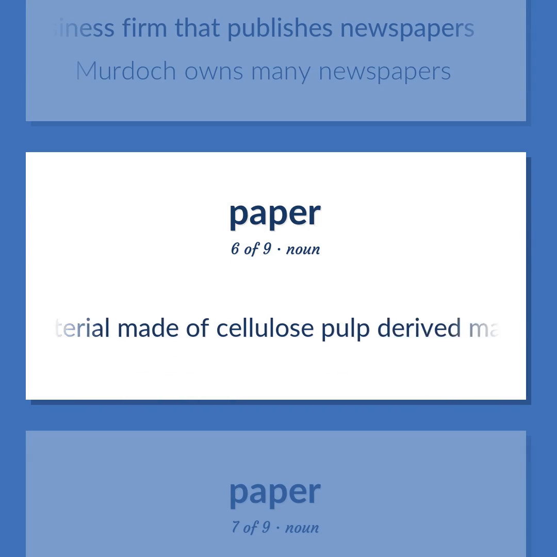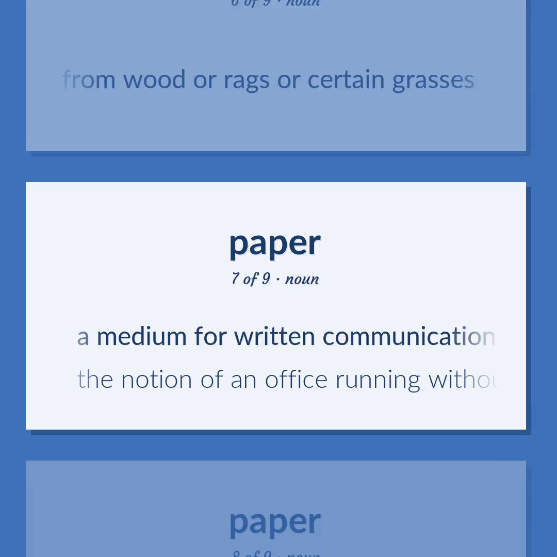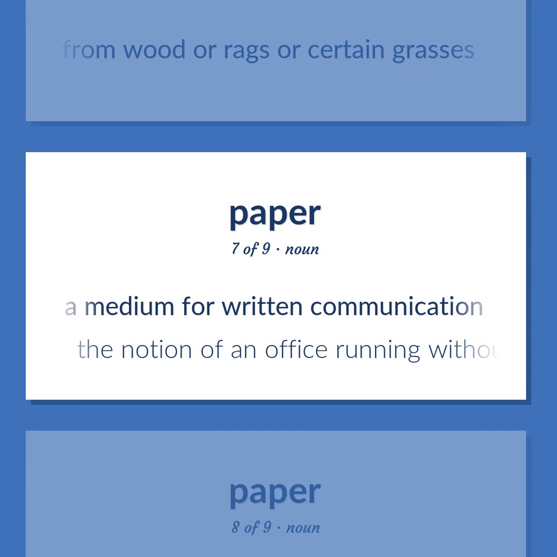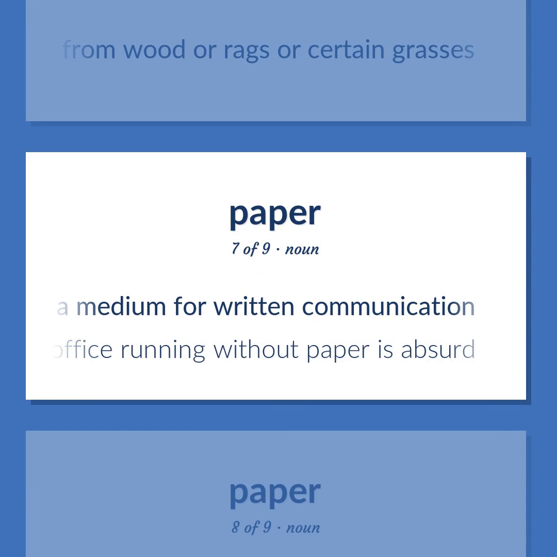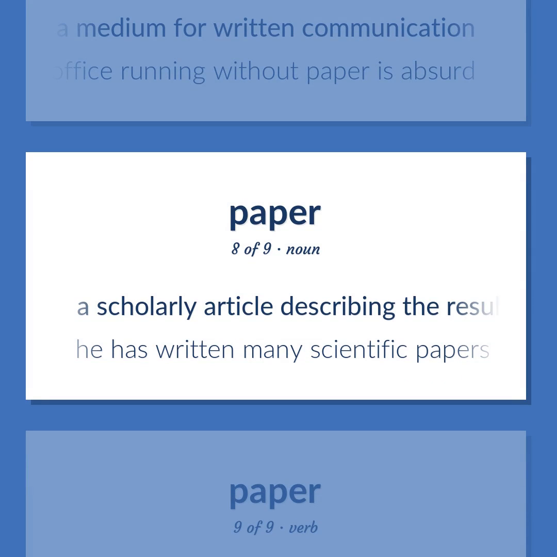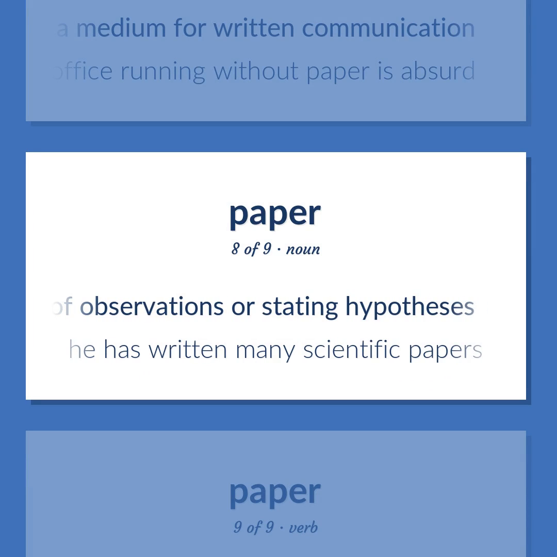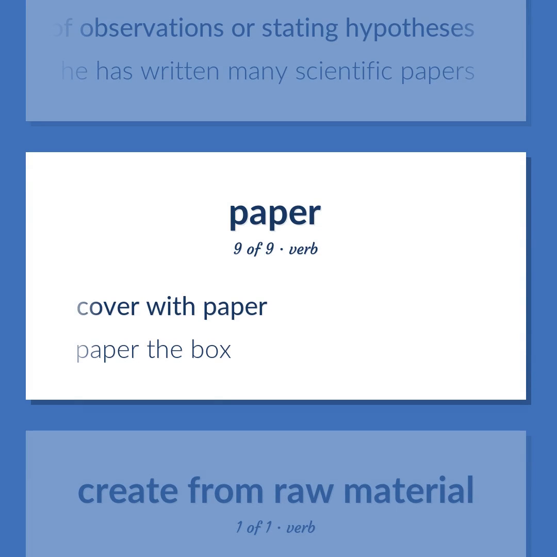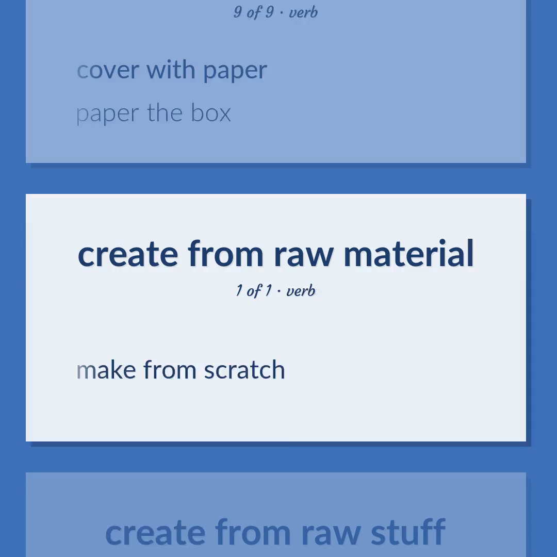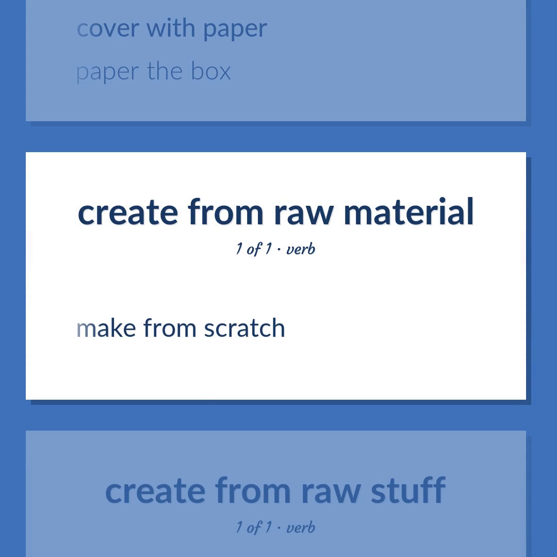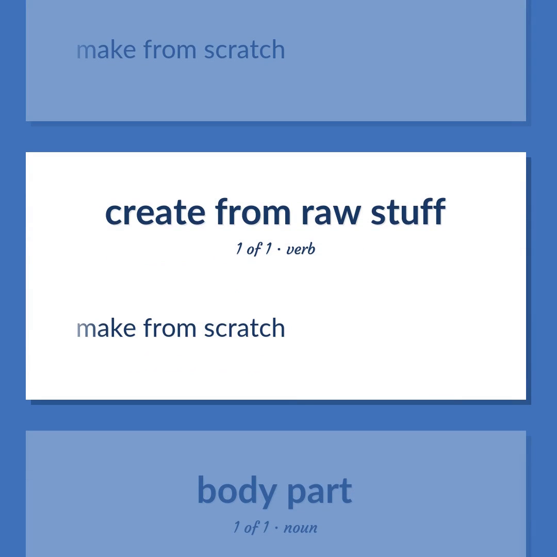A material made of cellulose pulp derived mainly from wood or rags or certain grasses. A medium for written communication. The notion of an office running without paper is absurd. A scholarly article describing the results of observations or stating hypotheses. He has written many scientific papers. Cover with paper. Paper the box. Make from scratch.